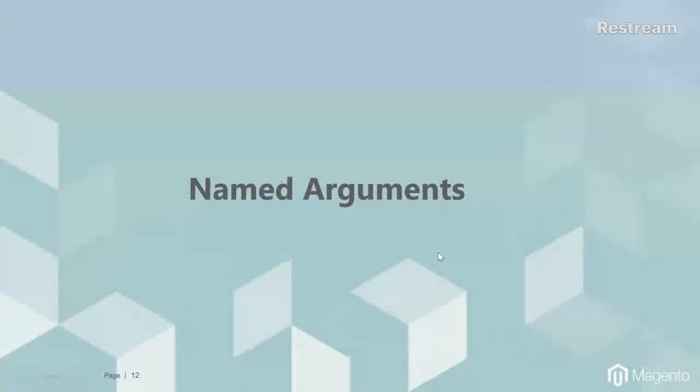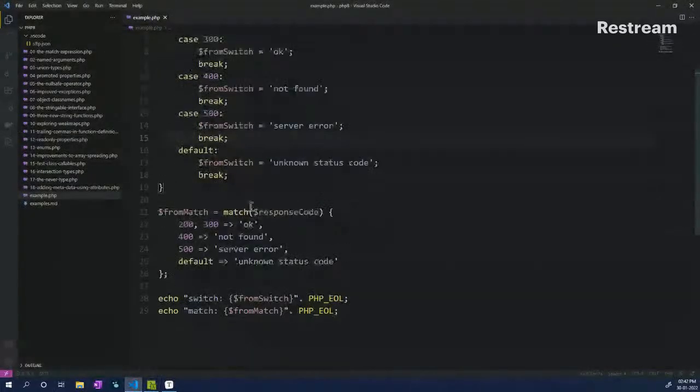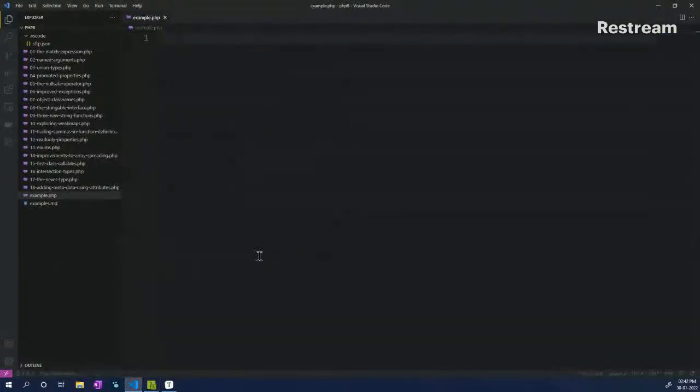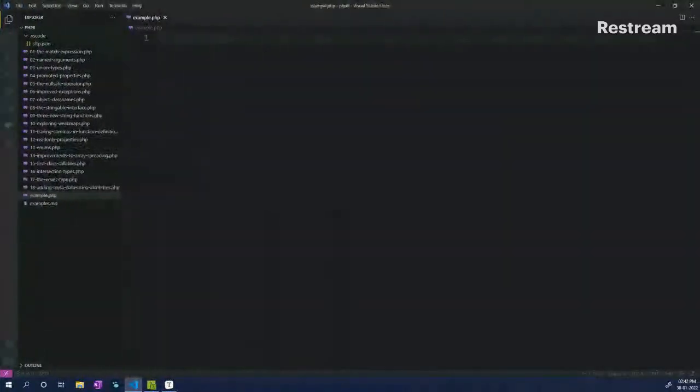which is named arguments. So let's try to understand what named arguments are. Again, let's move on to our code editor and try to see what a named argument really means. Of course, if you have any questions, just put them in the comments and I'll try to see if I can answer them during our presentation or at the end of our presentation. So let's move on. Again, coming back, we were on the match expression. Now we are on named arguments.